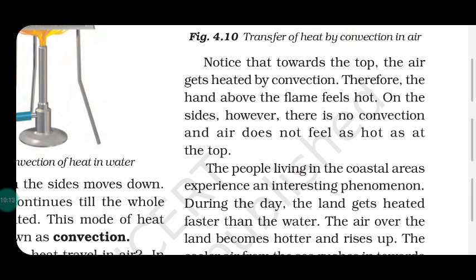Concluding: conduction, transfer of heat from the hotter end to the colder end. Convection, through liquids the process is visible. Radiation, no need of a medium.